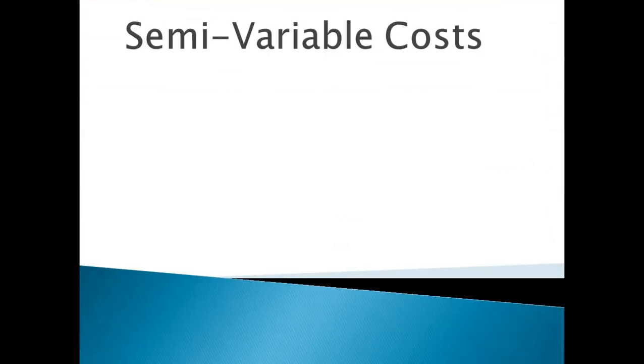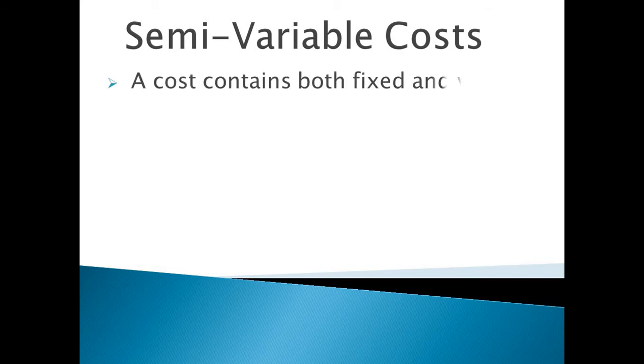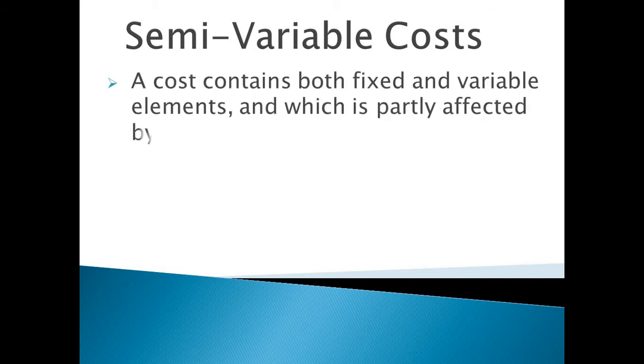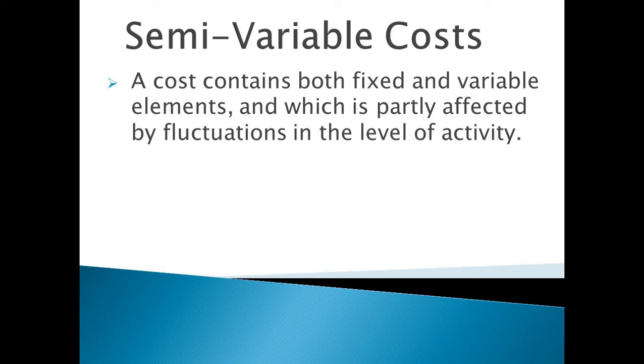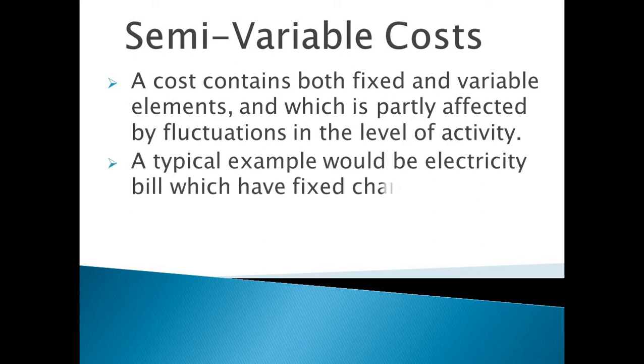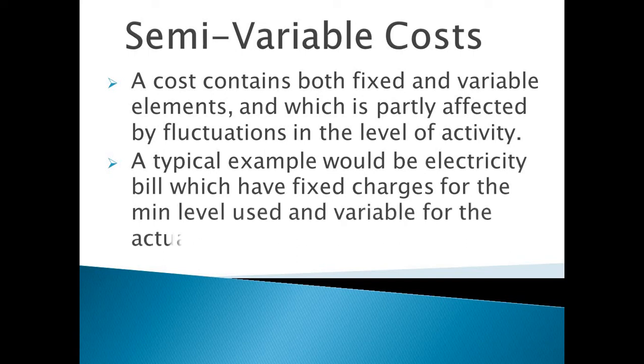Semi-variable costs. A cost contains both fixed and variable elements, and is partly affected by fluctuations in the level of activity. A typical example would be an electricity bill, which has fixed charges for the minimum level used and variable charges for the actual electricity consumed.